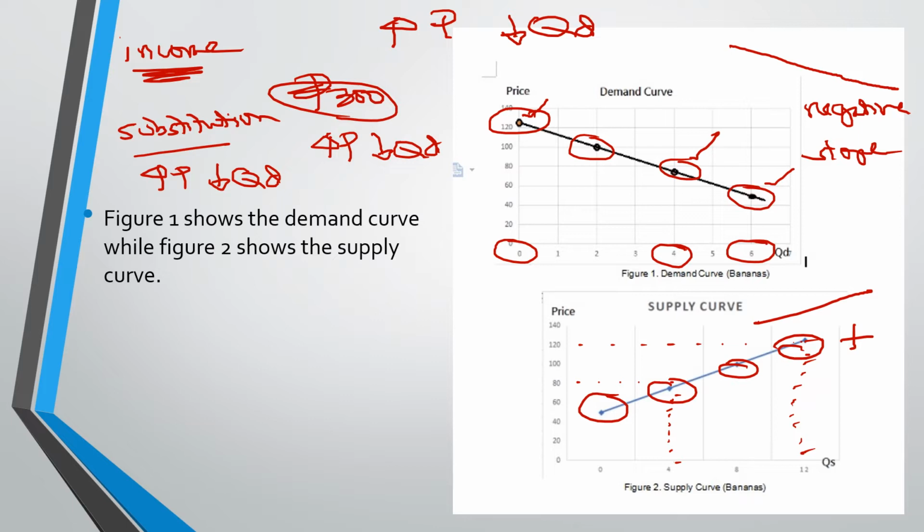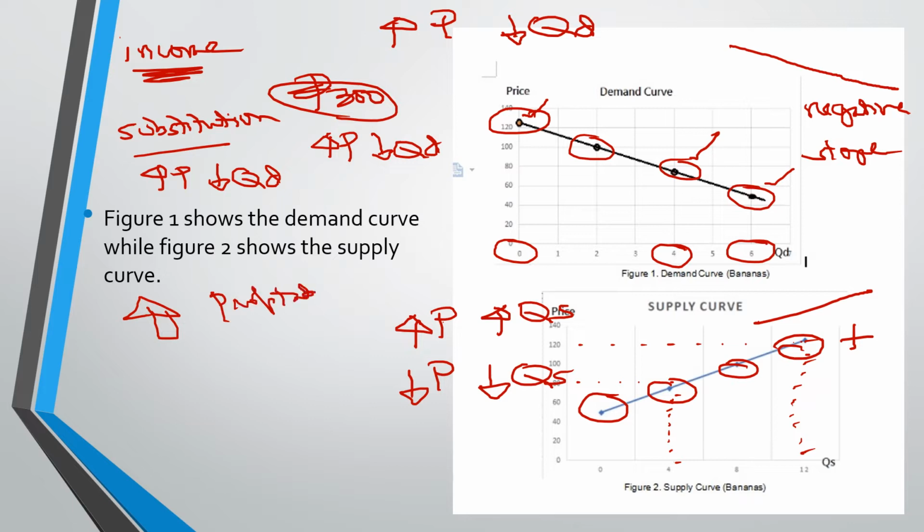What do we mean by positive slope? It means that when one variable is increasing, the other one is also moving in the same direction. Or if it's decreasing, then the movement of that variable is also the same. Like if P is increasing, QS is increasing. If P is decreasing, QS is decreasing as well. Okay, why is that? It's because sellers want to sell products at higher prices. Why? Because they are looking for profitability, assuming that all the other factors are constant or ceteris paribus.